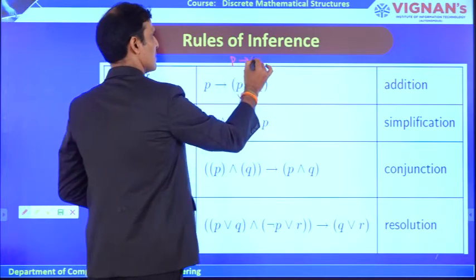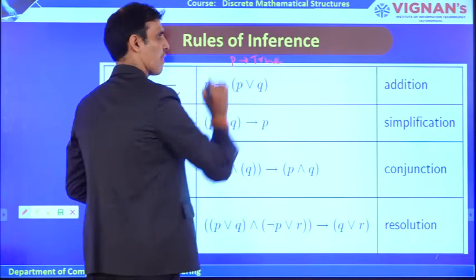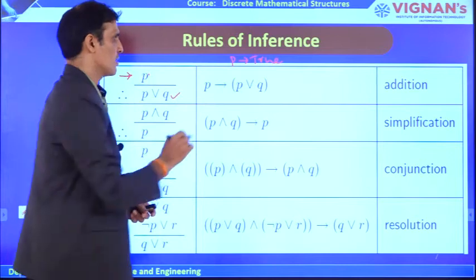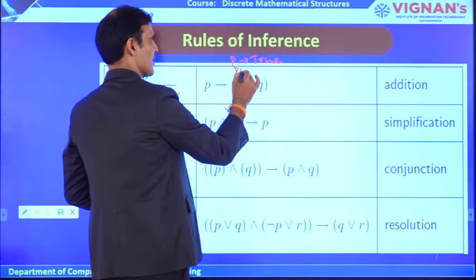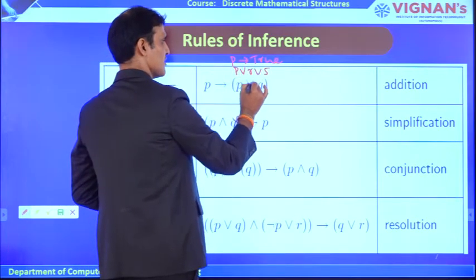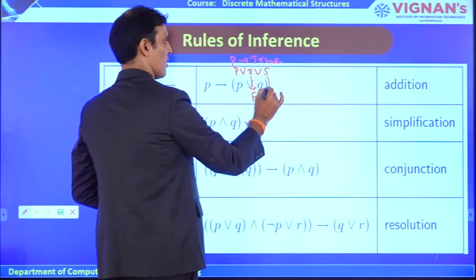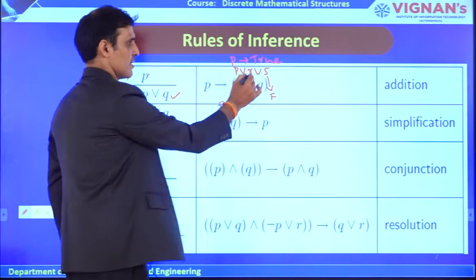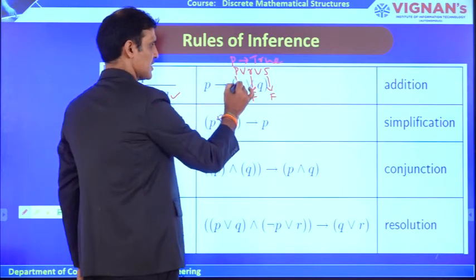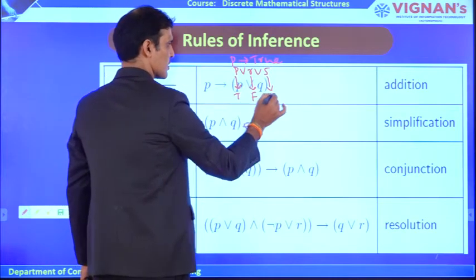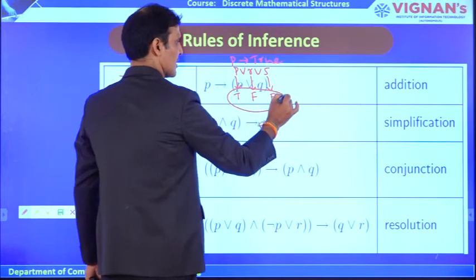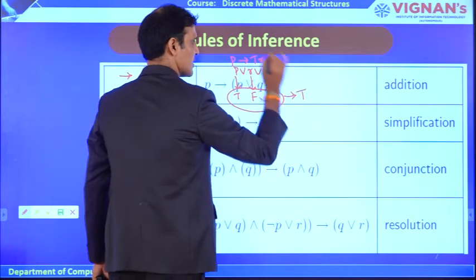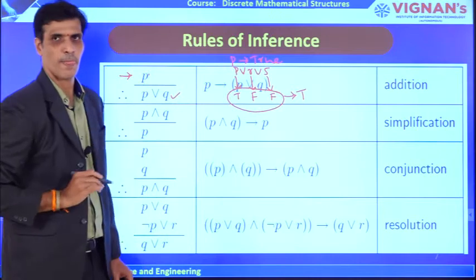Because if it is true, whatever statements I am going to take, P or R or S, even though R is false and S is false, since P is true, if you take the connectivity of these three sentences, it will give you true.